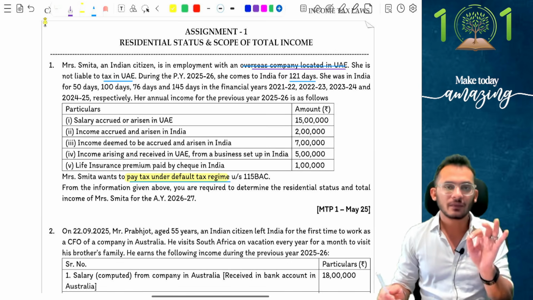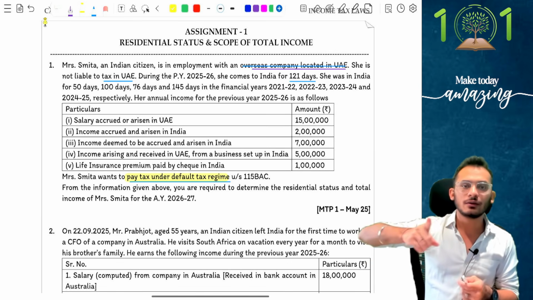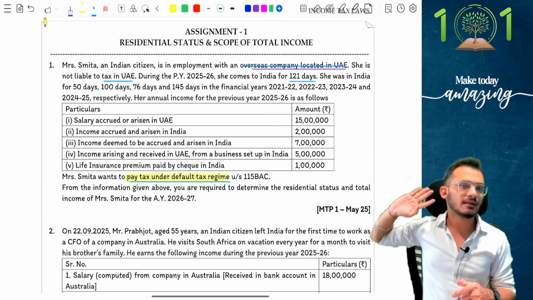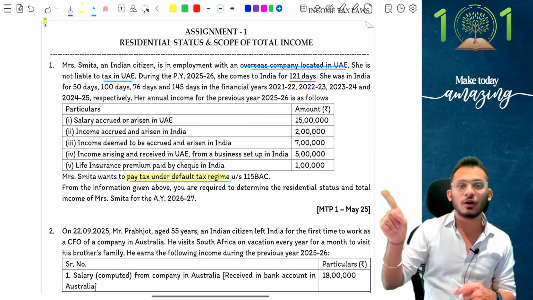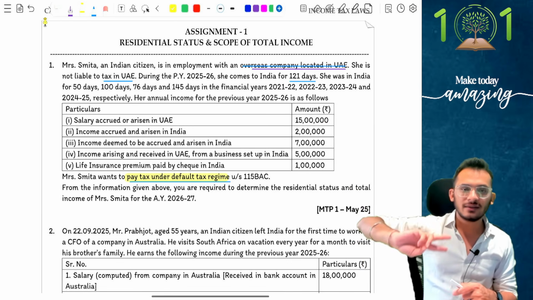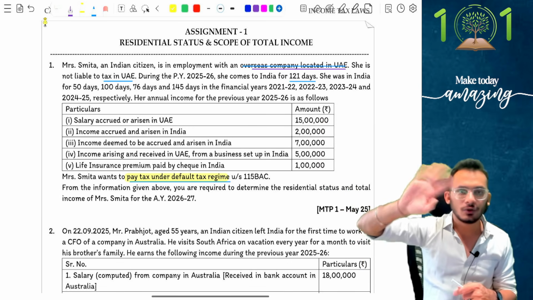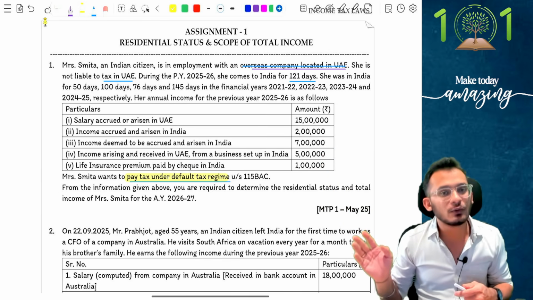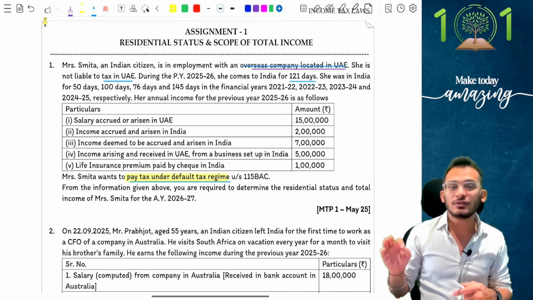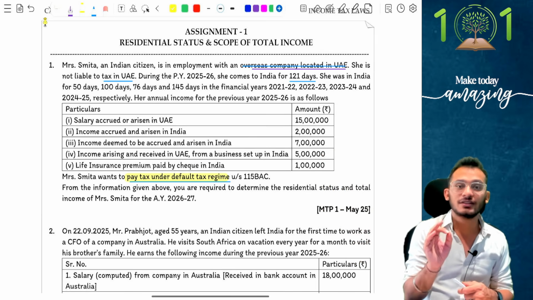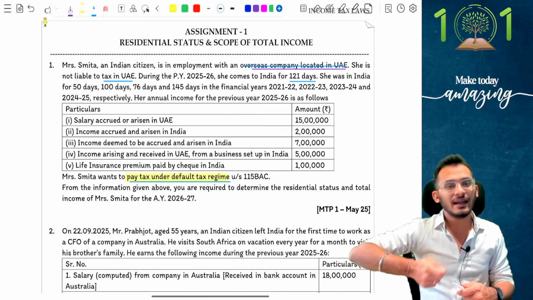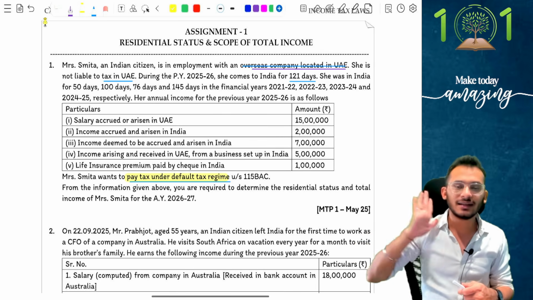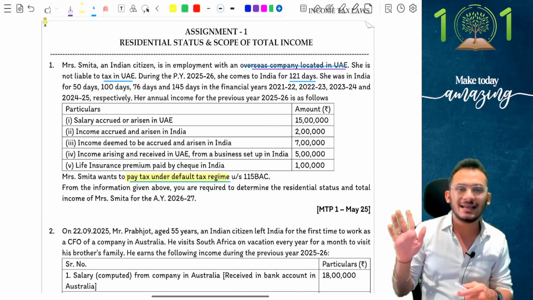Look at this carefully. First of all, I am not going to be looking into the condition of 182 because the question said it is 121. Second, if I am not going to look into 182, then I need to check whether the person is leaving India for employment. No. Is the person outside India visiting India? Yes, but when the person is outside India visiting India, then you have to check for something else. Check for the condition of Indian income, which means I need to now know what is her Indian income for the purpose of checking the 15 lakh condition.